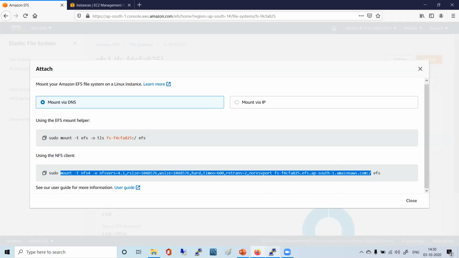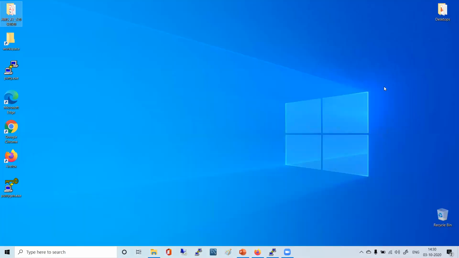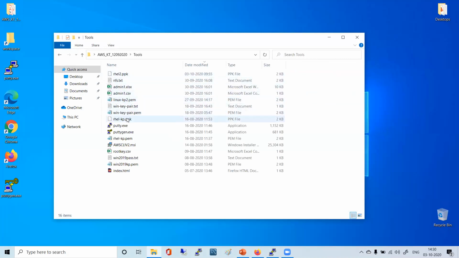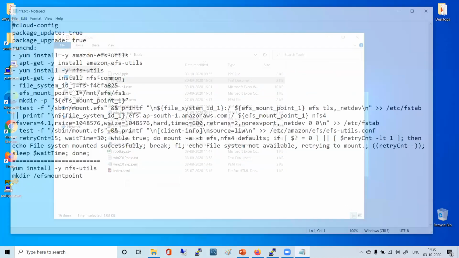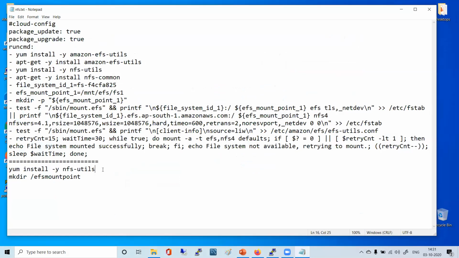If you don't make an entry in fstab... we got an entry in fstab because we selected that EFS before we started our machine. While we were doing that EFS, I told you to note down a couple of commands, the history. Here somewhere, EFS or NFS.txt. You see this? Yum install, last time. So nfs-utils, and I told you to make a mount point and mount it there.